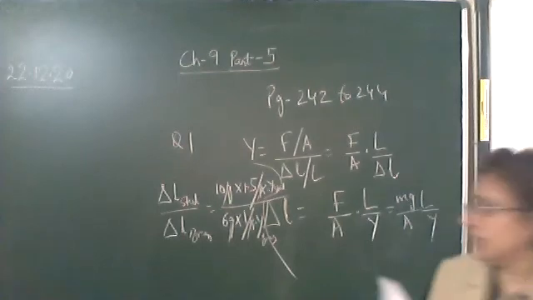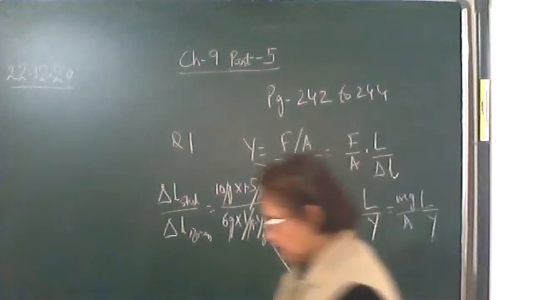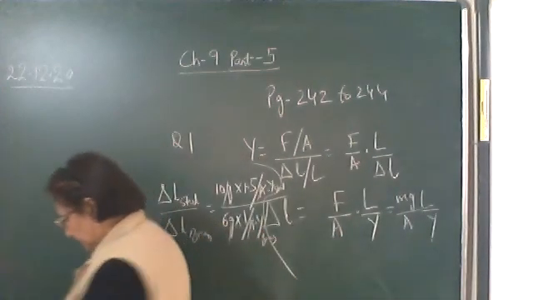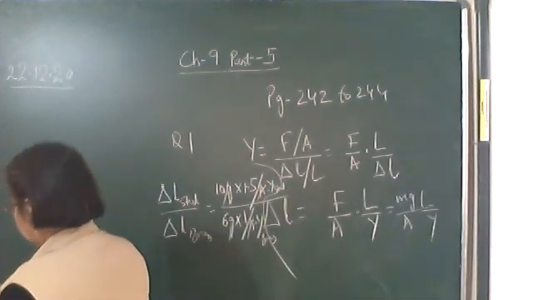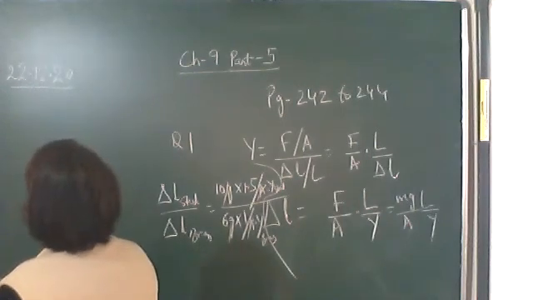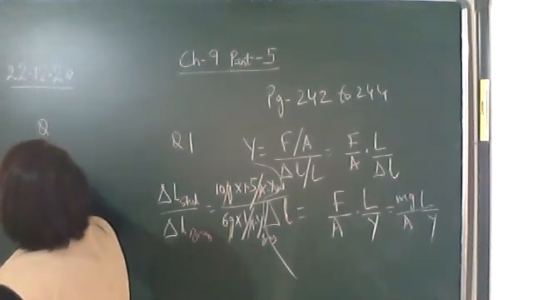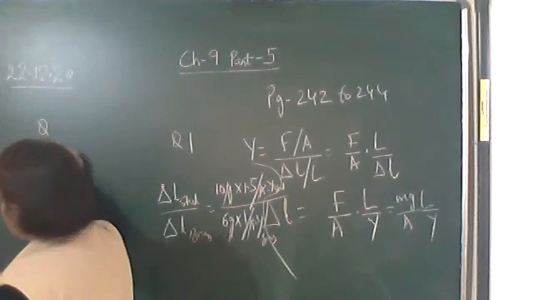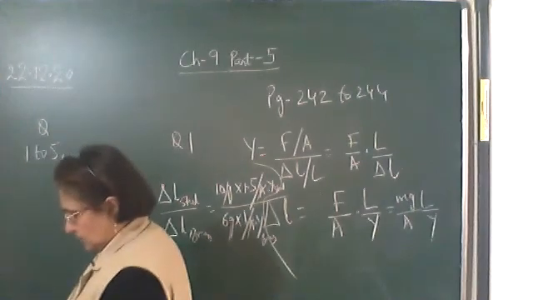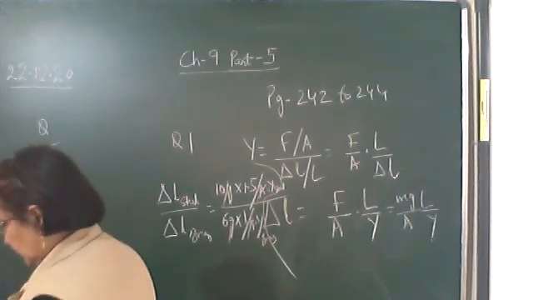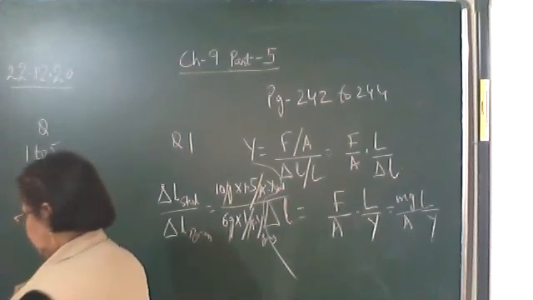Okay, so here I am writing the questions which you have to do. 1 to 5 we have already discussed. So question number 1 to 5. Okay, then 8, 9.